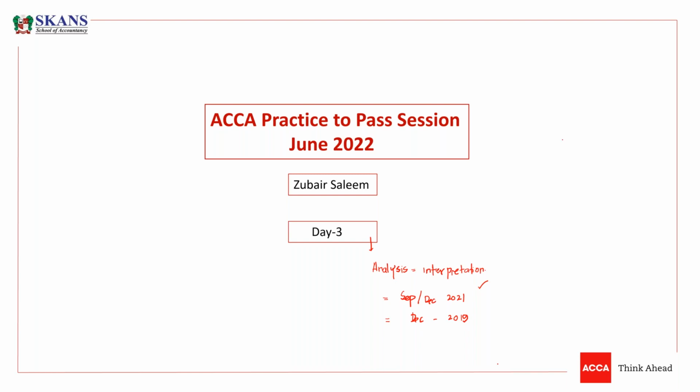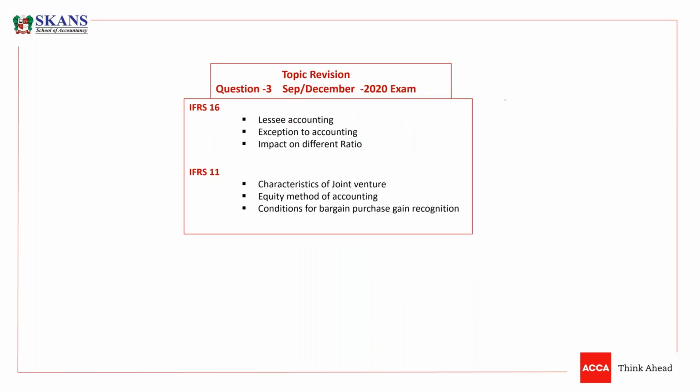So these are the questions that we are going to attempt today. So the first question would be question 3 from the December 2020 exam. And the topics being tested in this question are IFRS 16, in which they asked about lessee accounting.